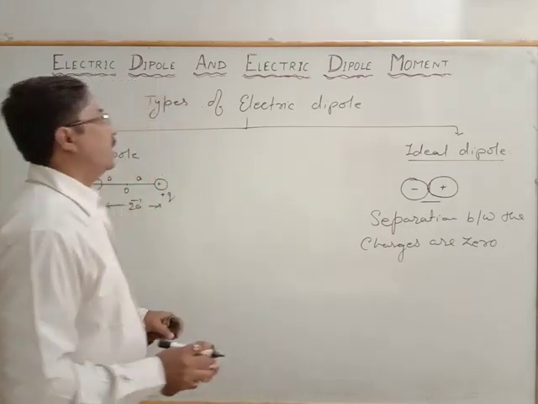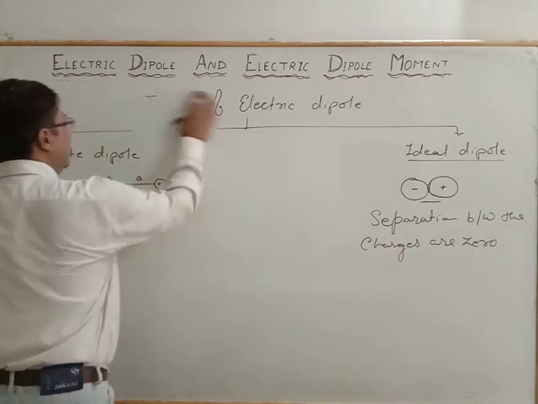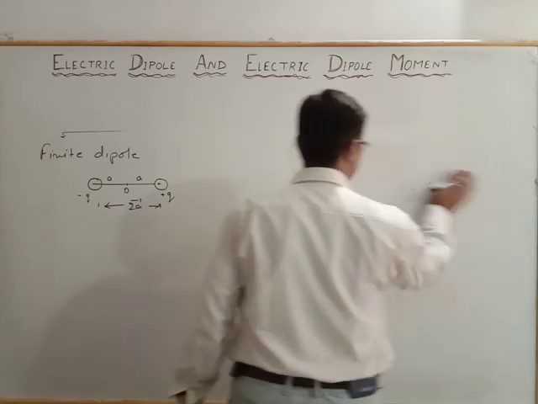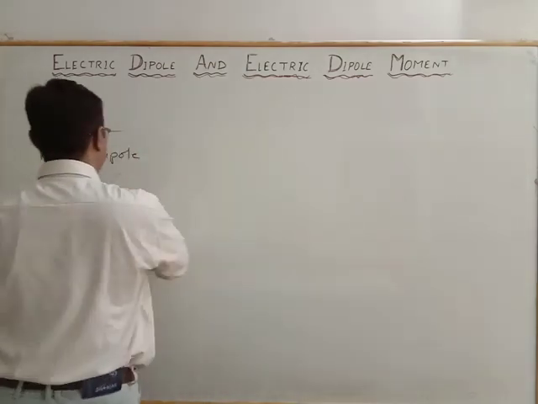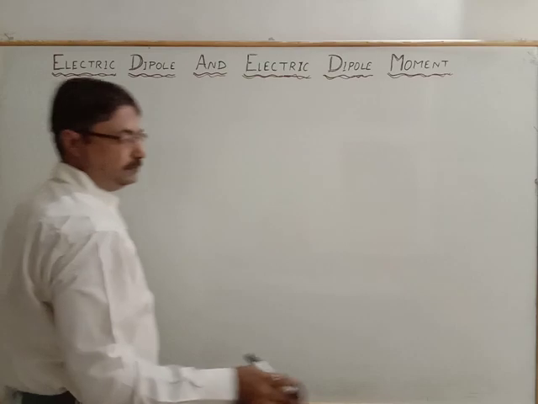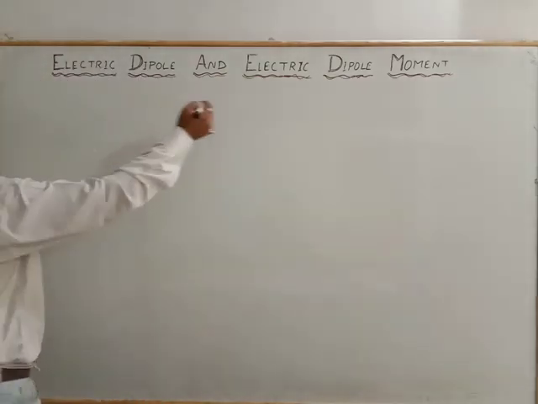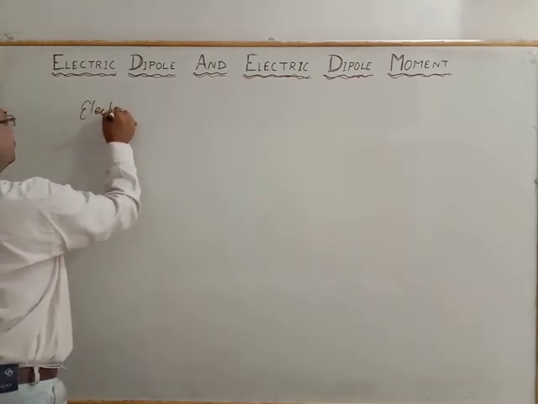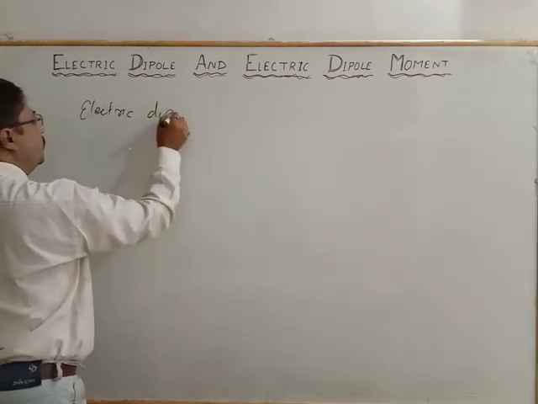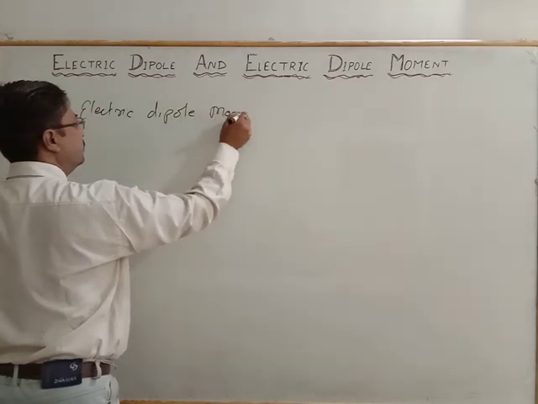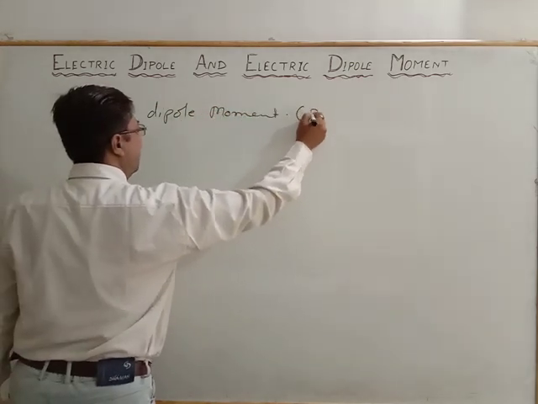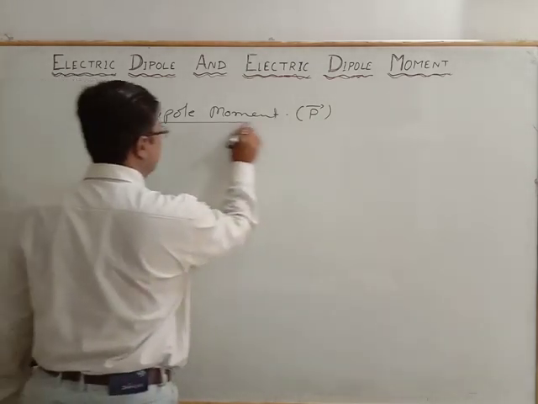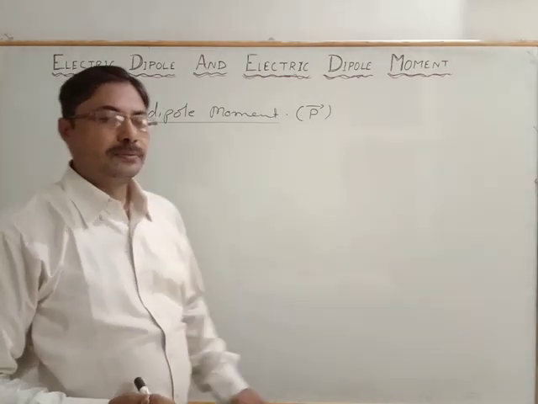Now we will see the electric dipole moment. Regarding the electric dipole moment, it is represented by the p vector. It is a vector quantity, that means it has a direction also.